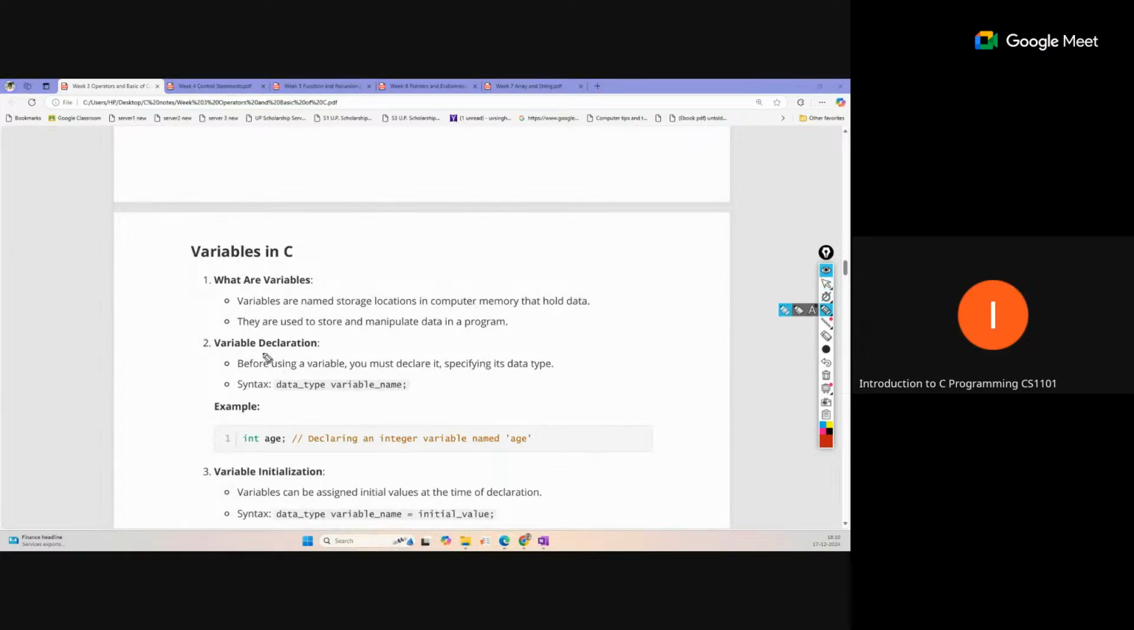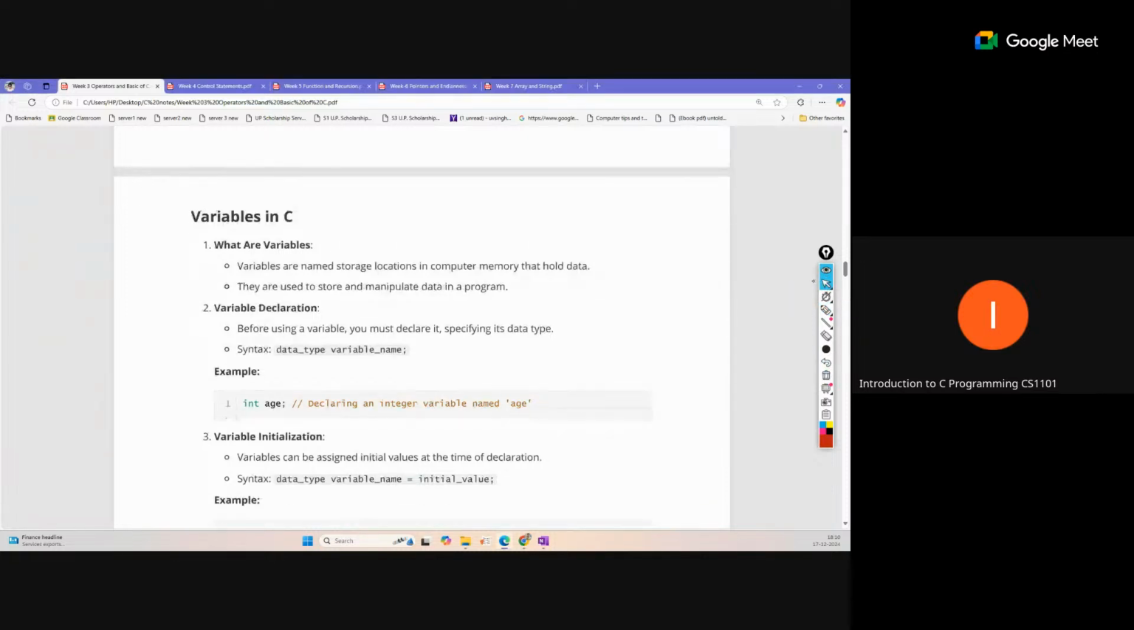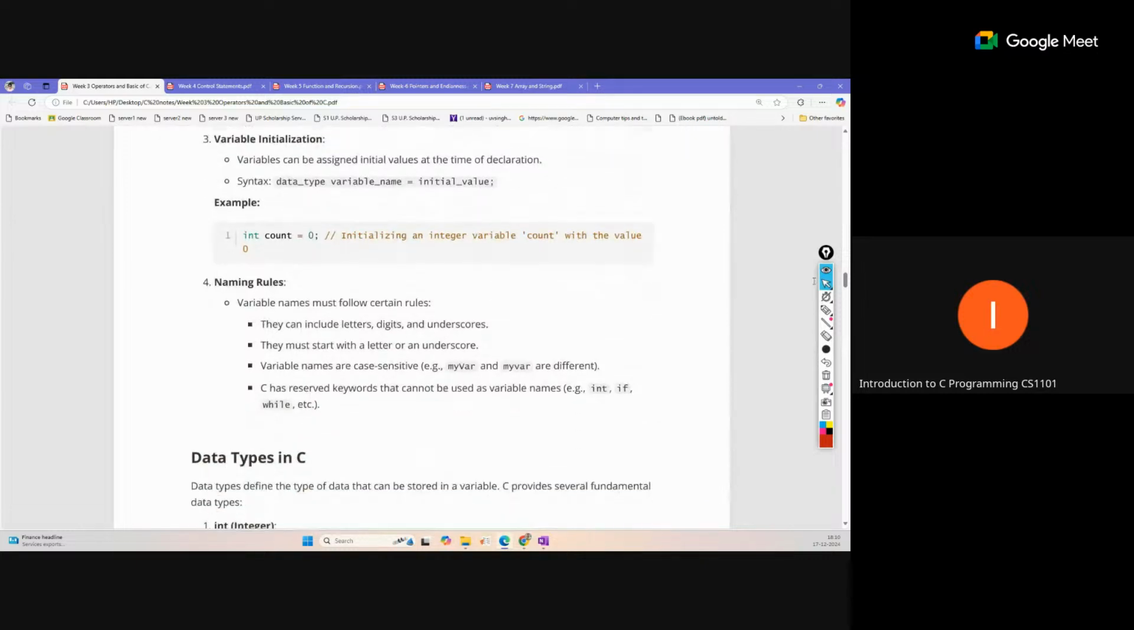So what are variables? Variable declaration and variable initialization. This is the basic thing, but the naming rules are very important from the exam perspective. Variable names must follow these rules. They can include letters, digits, and underscore. This is the content we can include in the variable names. They must start with a letter or underscore. So we cannot start with a digit.